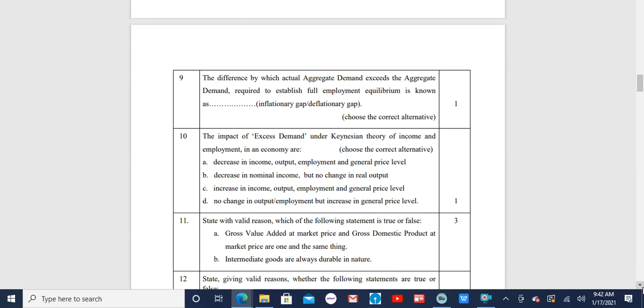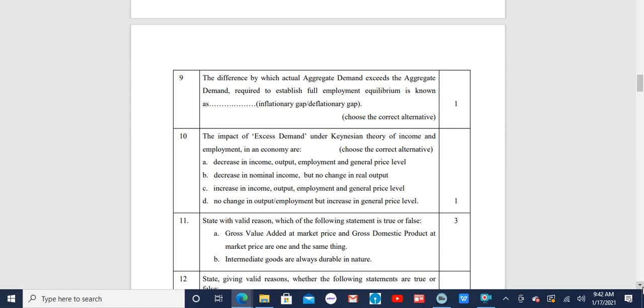Then you have the 10th one marker question under macroeconomics. The impact of excess demand under Keynesian theory of income and employment in an economy are, you have to choose amongst the various alternatives. The first alternative is decrease in income, output, employment, and general price level.